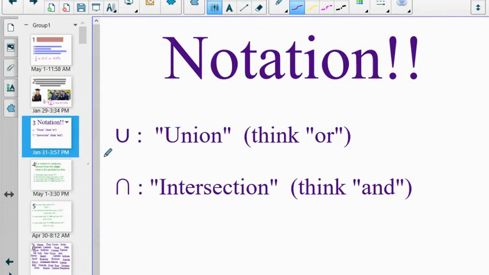Some notation, and maybe this is why you are here looking at this video. You've heard of probability before, but maybe you haven't seen these symbols before. Maybe you have seen them before. Well, just in case you haven't, it's kind of a U shape. It certainly looks like a U, and it probably is a U shape because it stands for the union of two things. Or I guess it could be more than two things. When you see that U shape, think or.